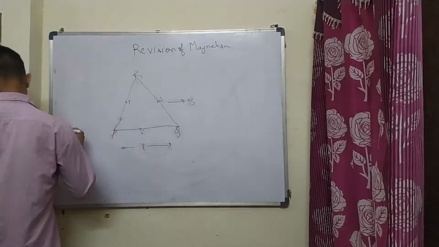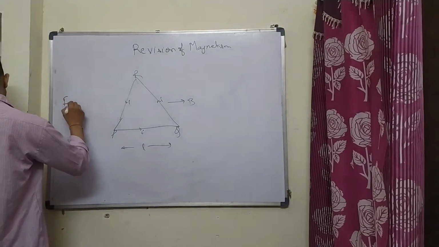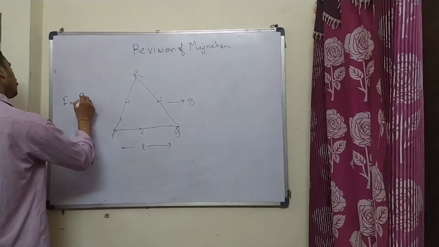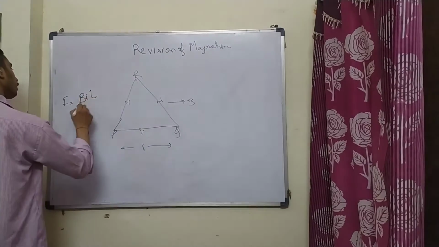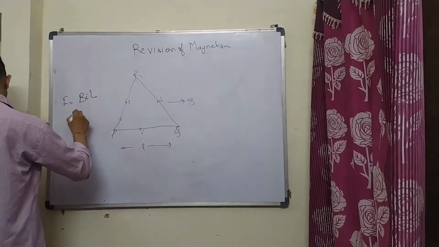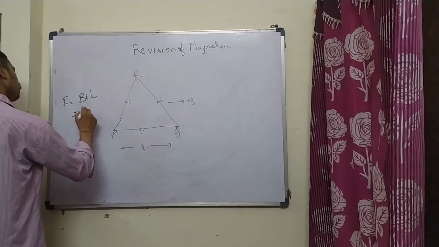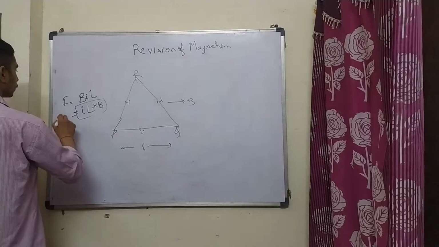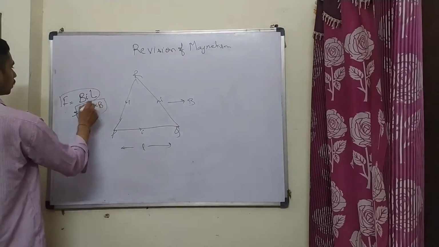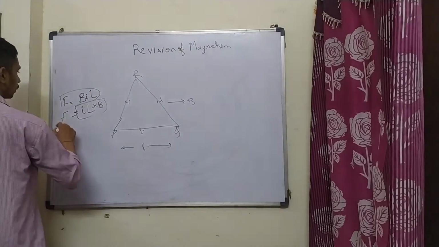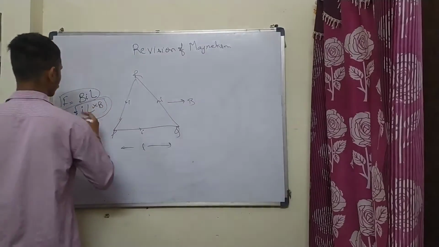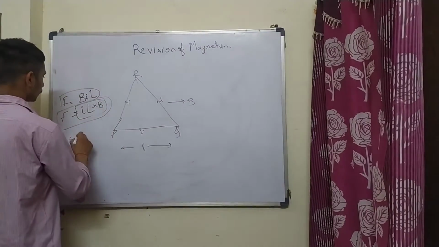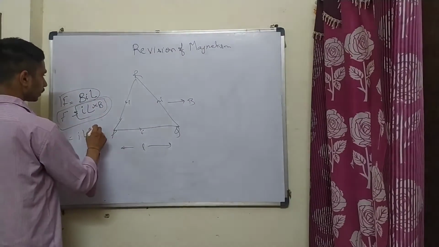So what is the formula of force? F is equal to BIL, so I L cross B, this is the formula, BIL if all are scalar, and L cross B. So here I L B sin θ.